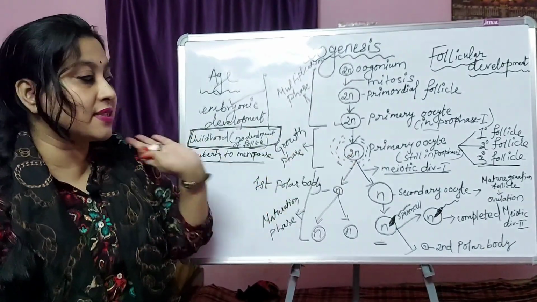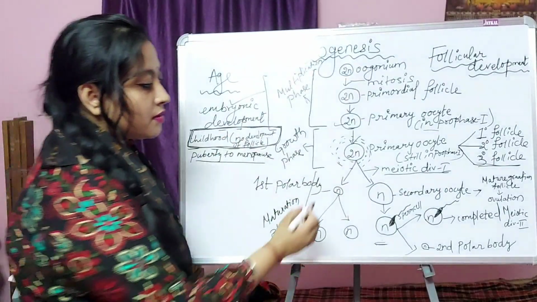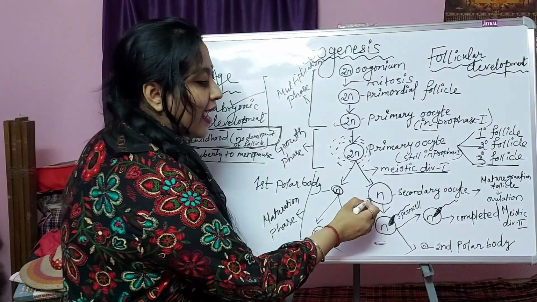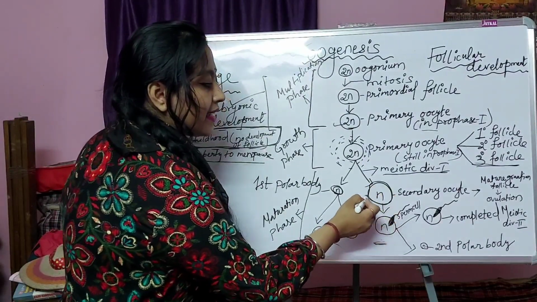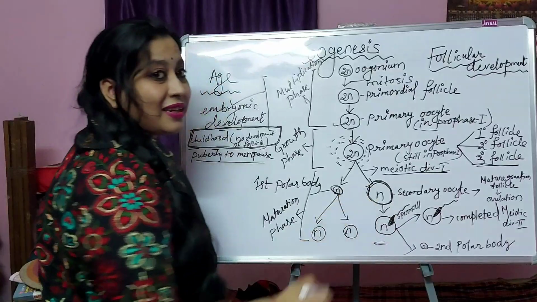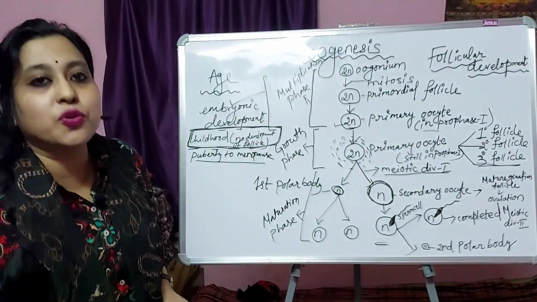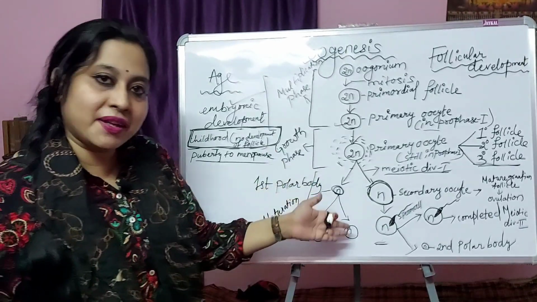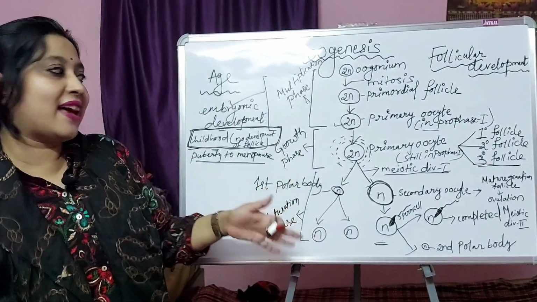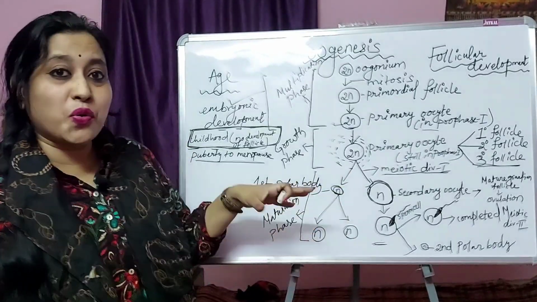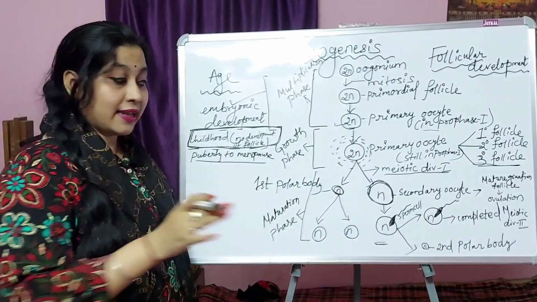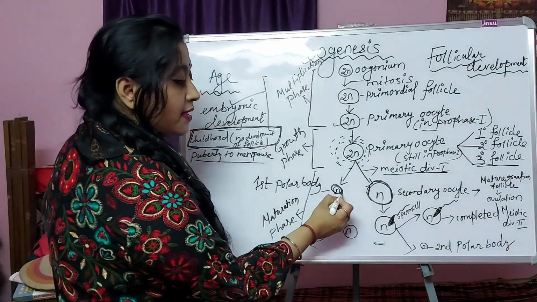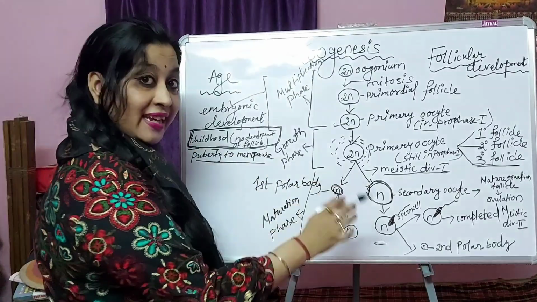Now this primary oocyte changes to a small first polar body and the big secondary oocyte. It is the unequal division of cytoplasm, because the human egg, here ultimately there is development of egg. So human eggs are alecithal, so they need more amount of cytoplasm. That's why during meiotic division 1, what happened? There is development of this first polar body and secondary oocyte.